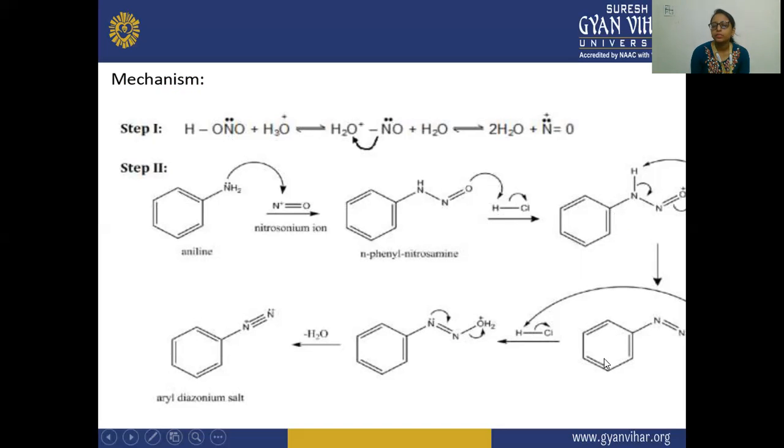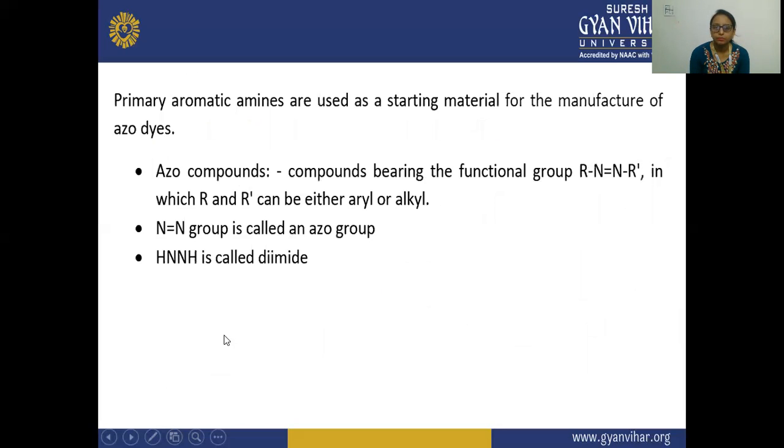After that, this intermediate is converted to this intermediate, and there is a formation of this intermediate. You can see here again this HCl, from this HCl, this H will react from here, and from here this water molecule is removed out, and there is a formation of this aryl diazonium salt. So aryl diazonium salt is formed here from this mechanism. Here primary aromatic amines are used as a starting material for the manufacturing of azo dyes.